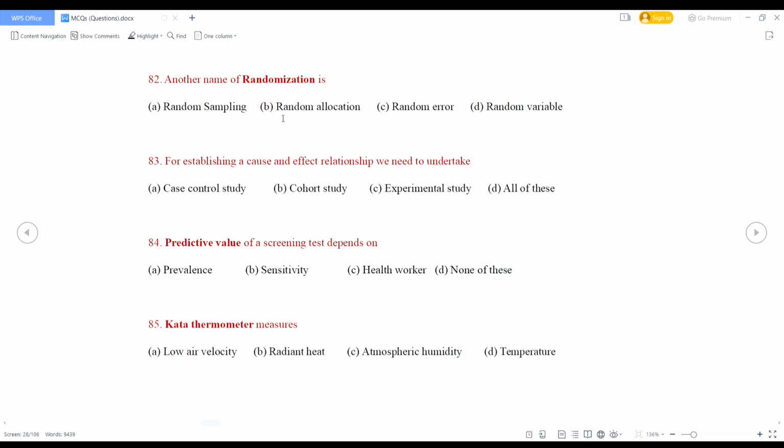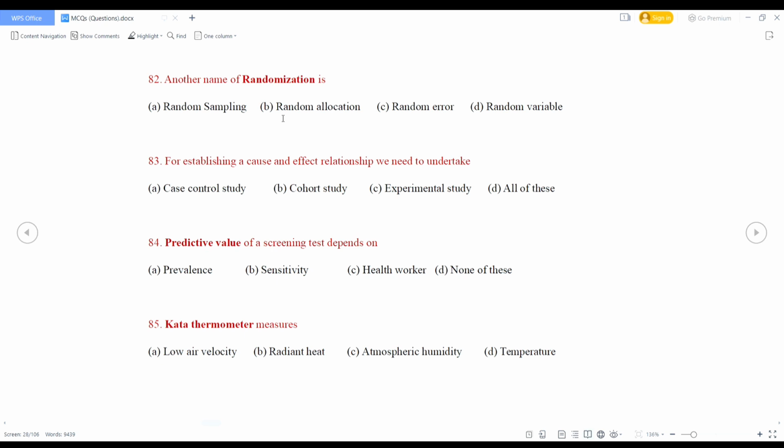So what is the right answer? Option B is the right answer. Randomization means random allocation. For establishing a cause and effect relationship, we need to undertake case control study, cohort study, experimental study, or all of these. Right answer will be all of these, because in case control study or in cohort study or in experimental study, cause and effect relationship is established.